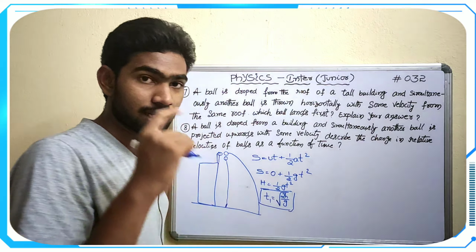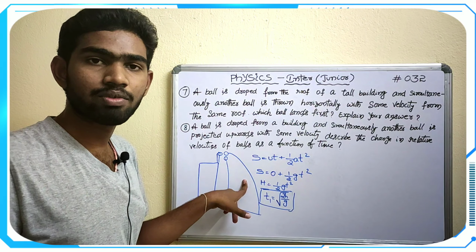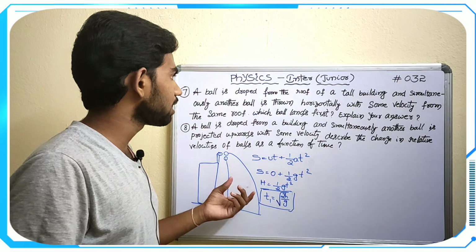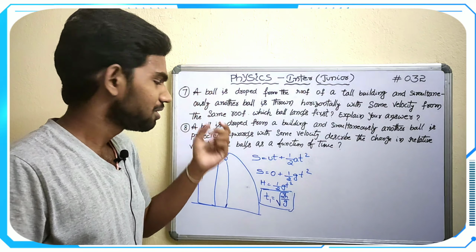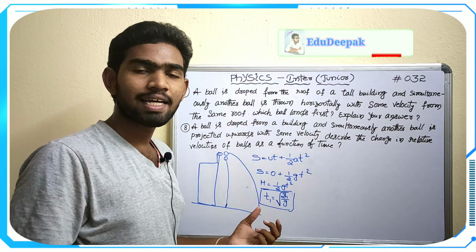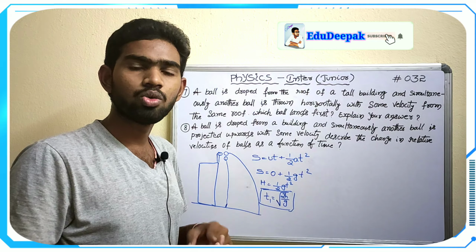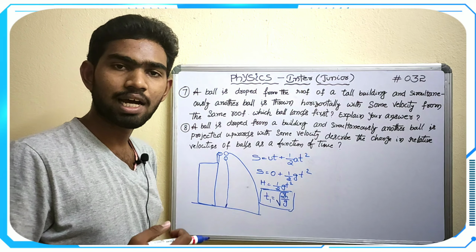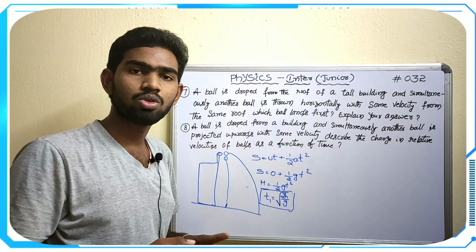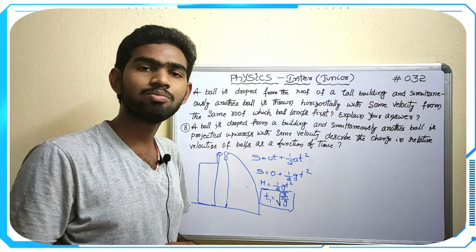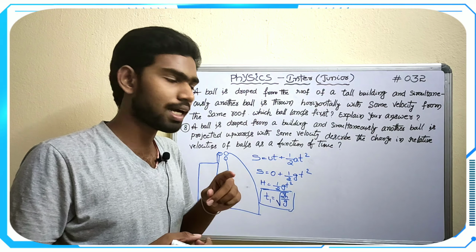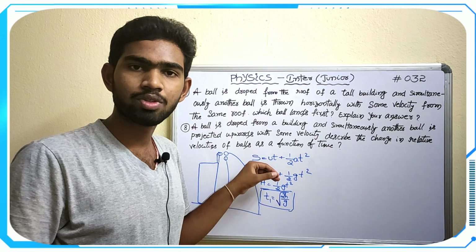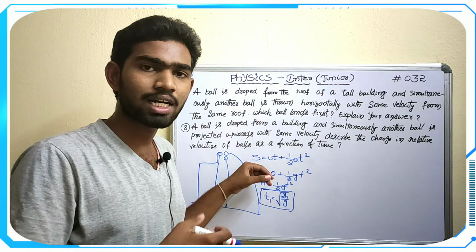And in the second one, the parabolic, which is the thrown ball, we take ux equal to u cos theta, that means in the parabolic we can study this, and uy equal to u sin theta, and a equal to g. Here S equal to sy, the y component.